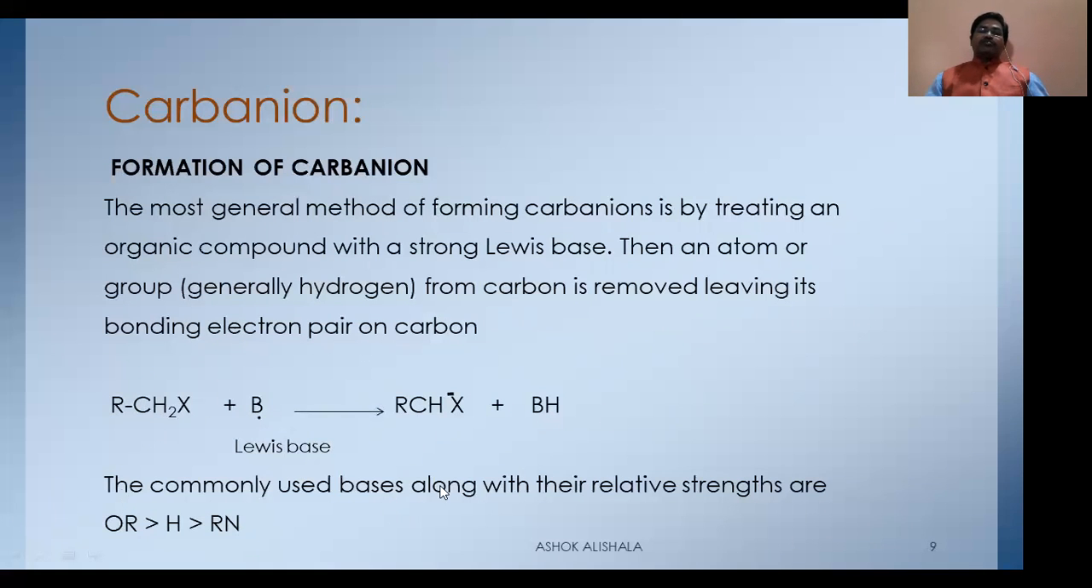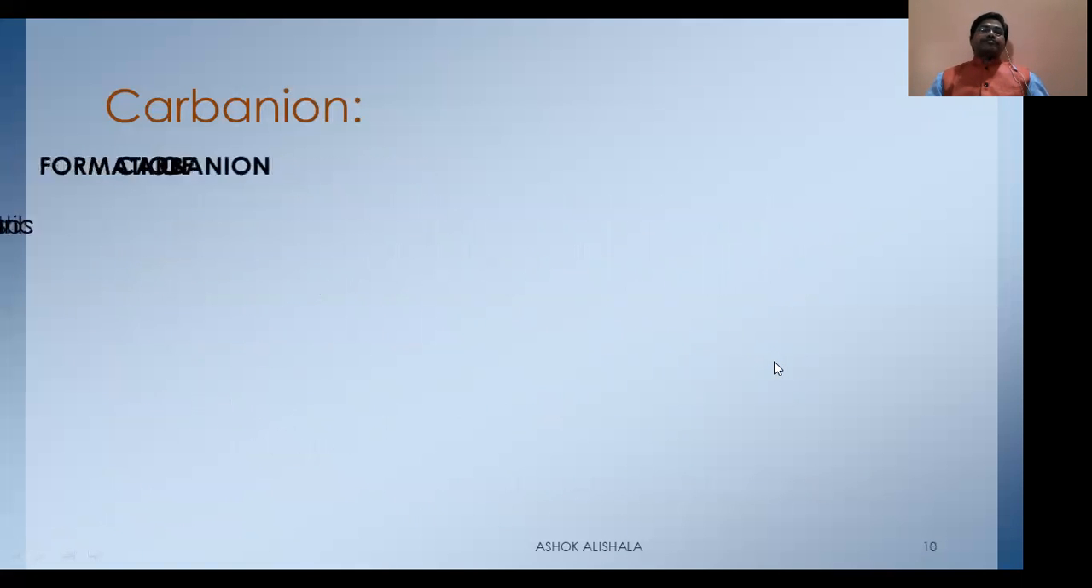The commonly used bases, along with their relative strengths, are alkoxide, hydride, and the other one is the amines. These are the different bases that can be used in the process of the abstraction of a proton to give the carbanion. Now let us see this one.